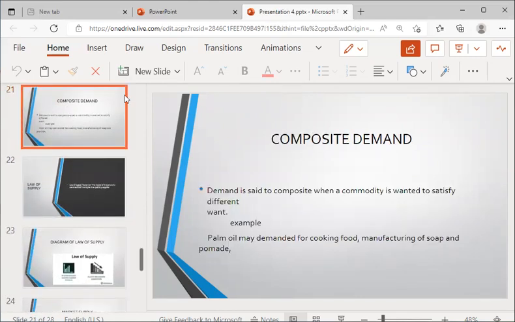Composite demand: demand is said to be composite when a commodity is wanted to satisfy different wants. Example, palm oil may be demanded for cooking food, manufacturing of soap, and pomade.